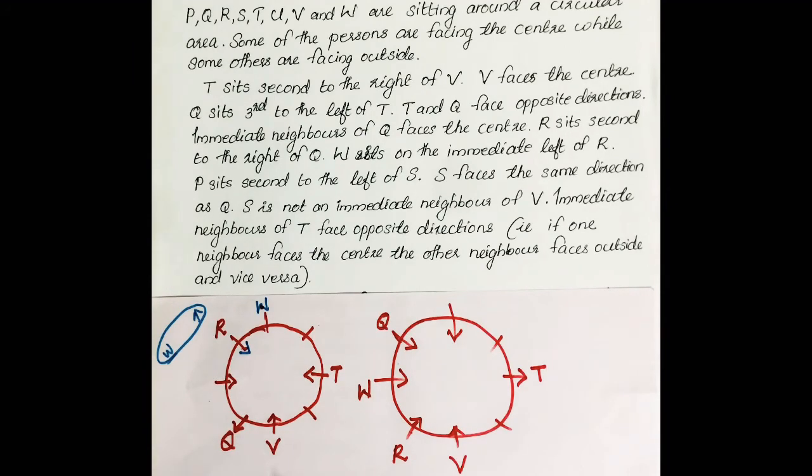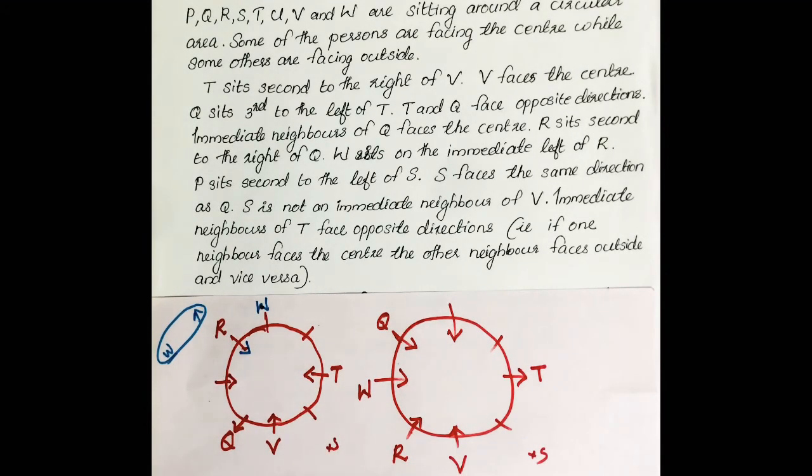Then the next condition, P sits second to the left of S. Two more conditions related to S are given. S faces the same direction as Q, so S and Q are in the same direction, and S is not an immediate neighbor of V. So in this case S cannot be here. In this case also S cannot be here.